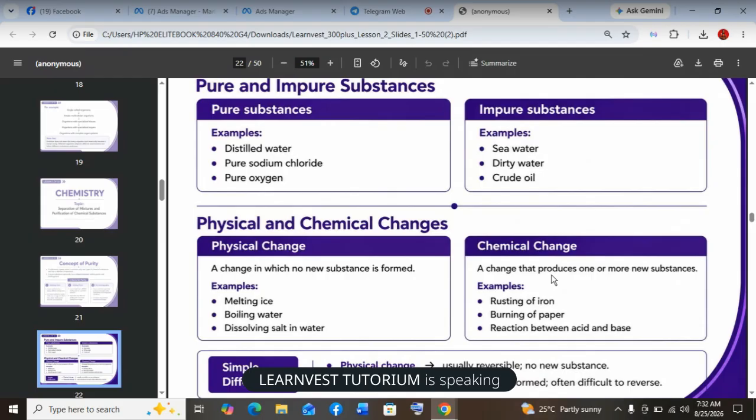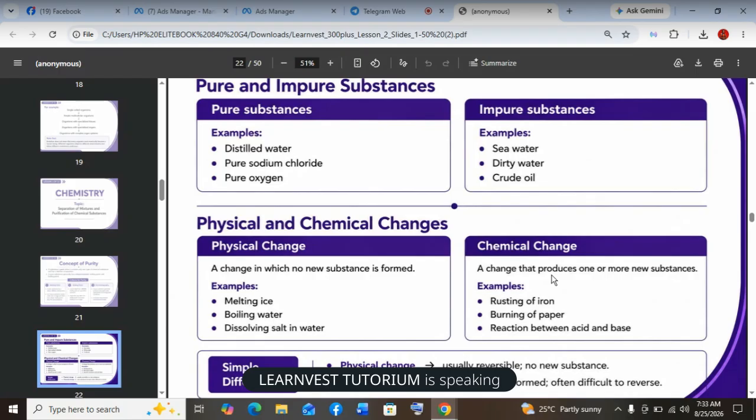So any process that involves a chemical reaction is a chemical change. That's the difference between drying and dehydration. Drying is a physical change. Dehydration is a chemical change. So physical change is usually reversible, no new substance is formed, and there is a small change in energy involved. Then chemical change: a new substance is formed, it is irreversible, and there is a large change in heat energy. So we are good with that.